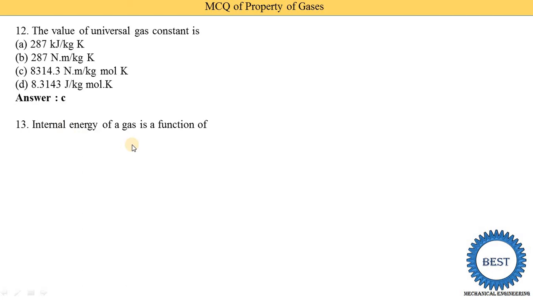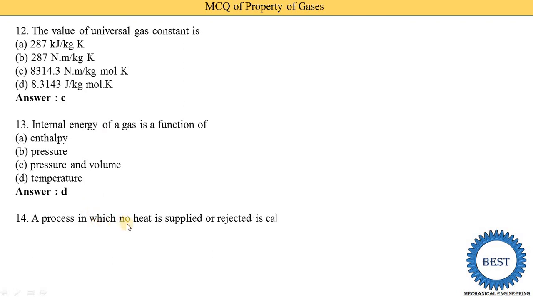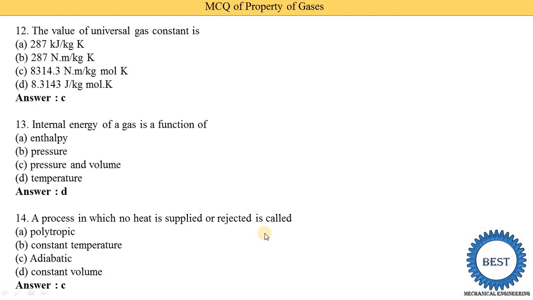Internal energy of a gas is a function of which parameter? It is a function of enthalpy, or pressure, or pressure and volume, or temperature. We know that internal energy is a function of temperature, so option D is the correct answer. Now the next MCQ: a process in which no heat is supplied or rejected is called, meaning during the process we are neither supplying heat nor rejecting heat, is called the adiabatic process. Different options are given, but the correct answer is the adiabatic process, option C.